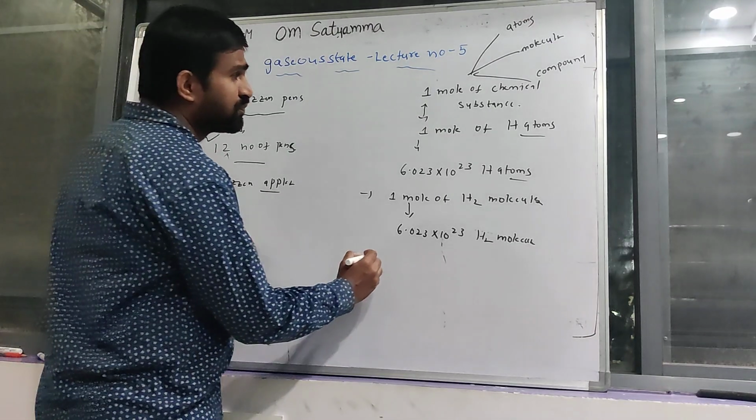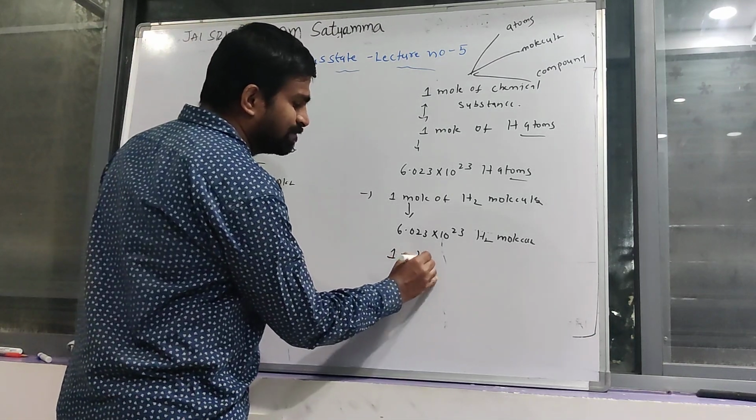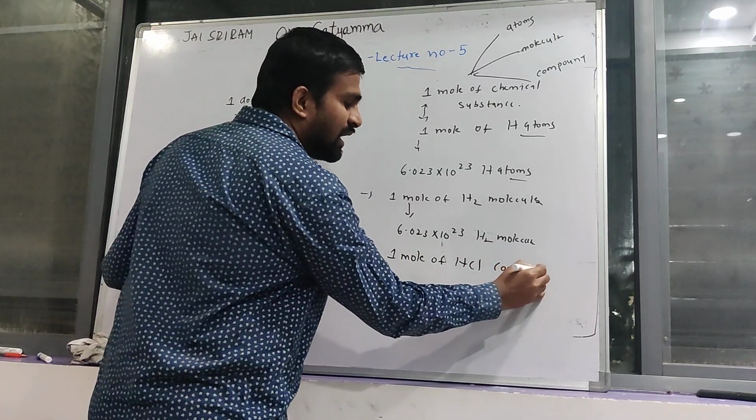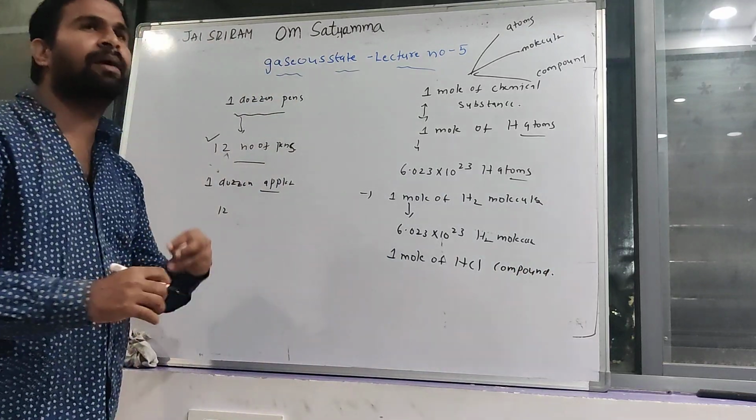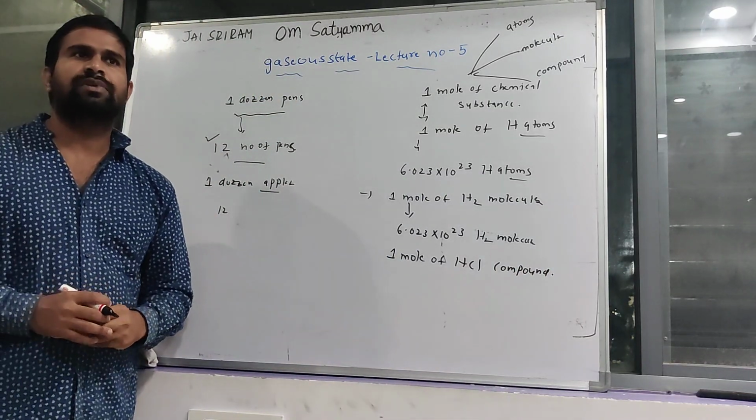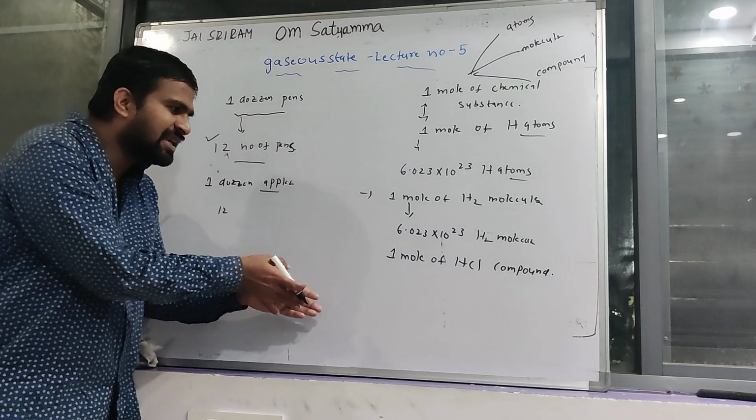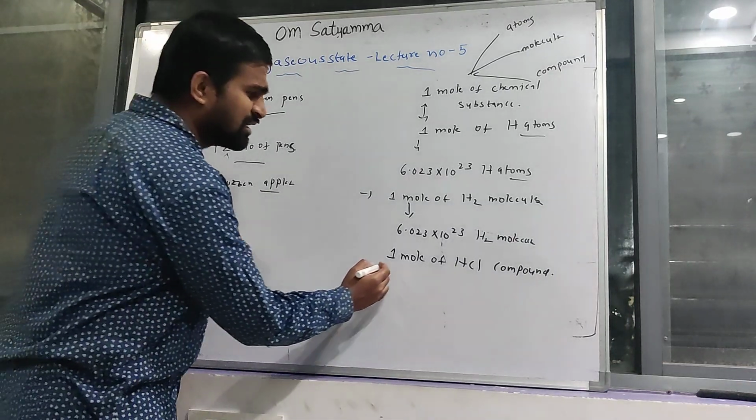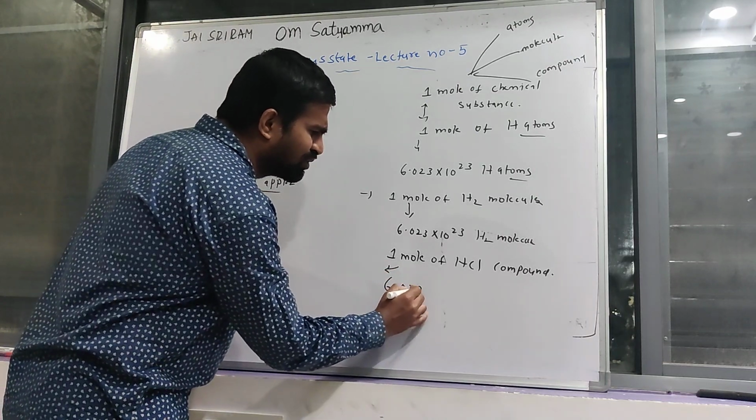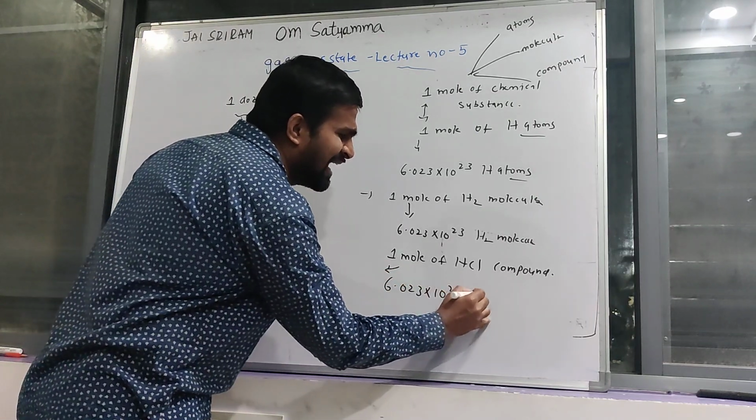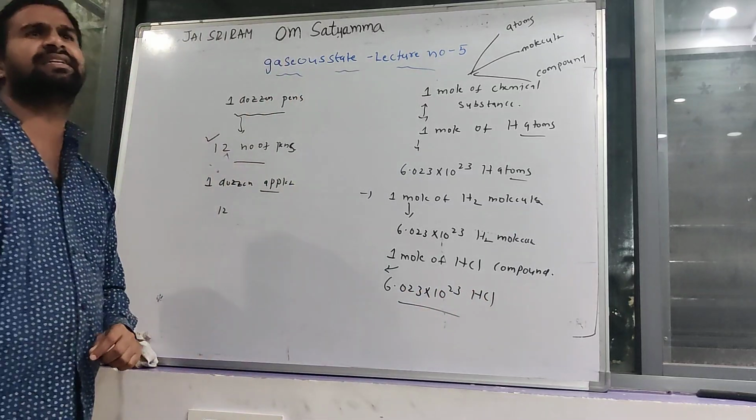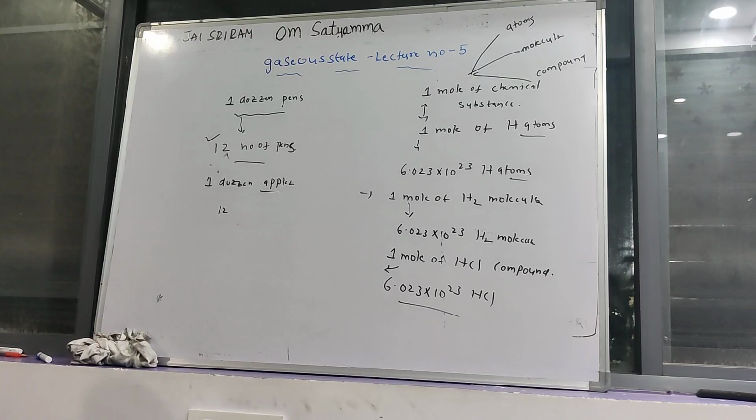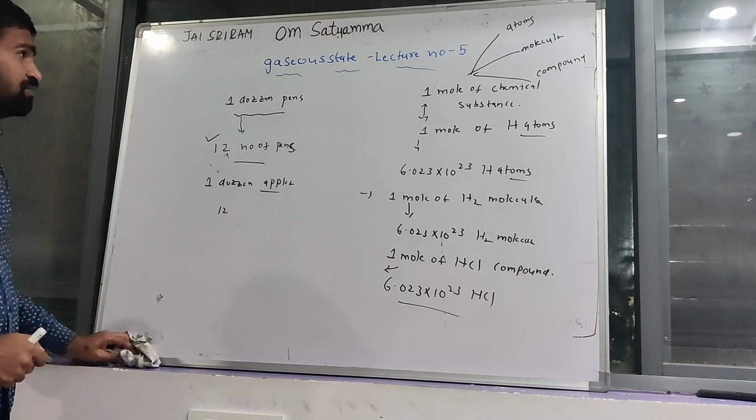Okay, for example, 1 mole of HCl. This is a compound. If asked how many HCl compounds are present in 1 mole of HCl compound, that is also equal to 6.023 into 10 power 23 HCl compounds present in the given 1 mole of HCl compound.